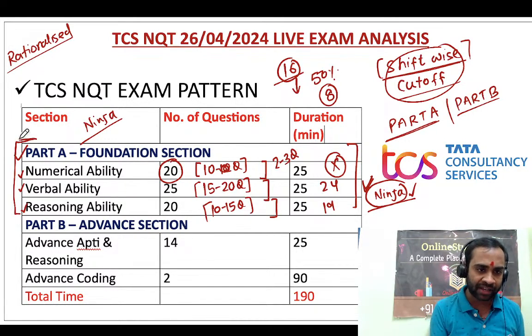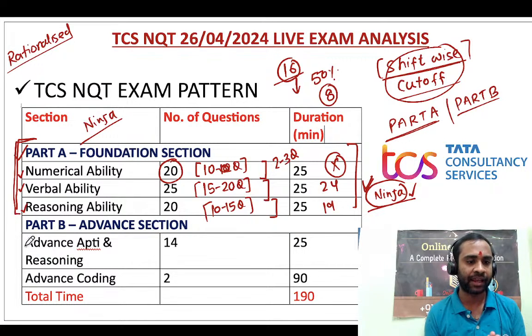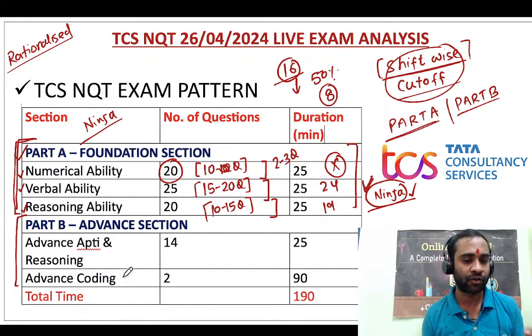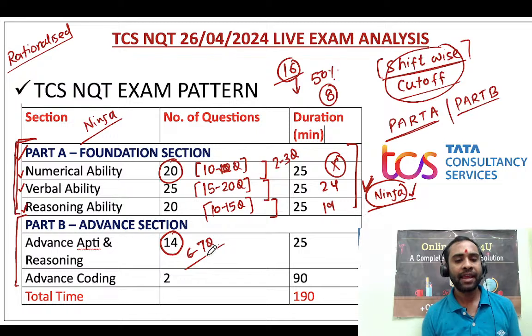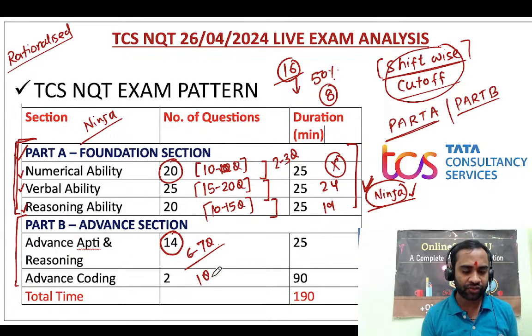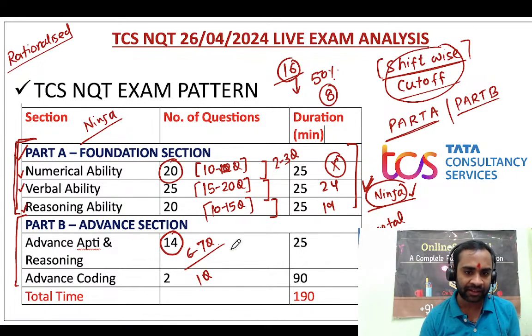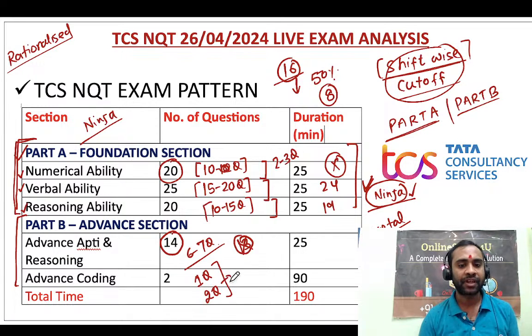Now friends, once they are done with part A, they will go for part B. In part B, if you do 6 to 7 questions and one coding question is correct, with all test cases passed, then you will be called for digital. It doesn't matter if you have done 13 questions here. If you have done one coding question correctly, you will be called for digital. If you have done both coding questions correctly, then you will be called for the prime interview.